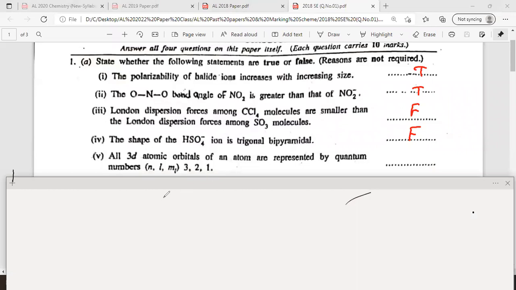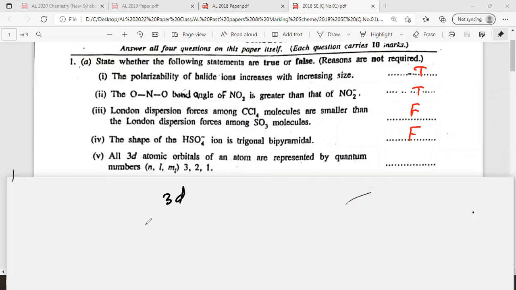You can post the answer quickly to the chat. For 3D, what is the value of n? n equals 3. What does l mean? l can have the value 0, 1, 2. So l equals 0 means s, l equals 1 means p, l equals 2 means d.